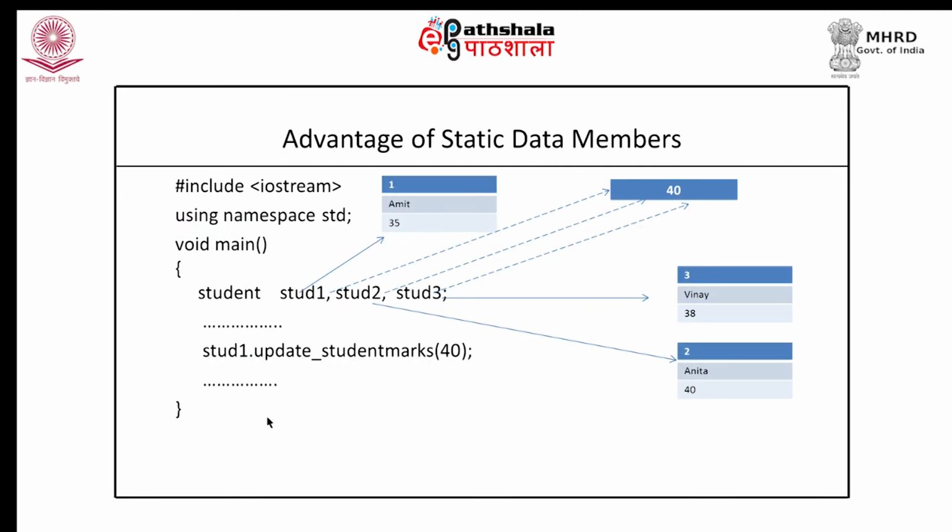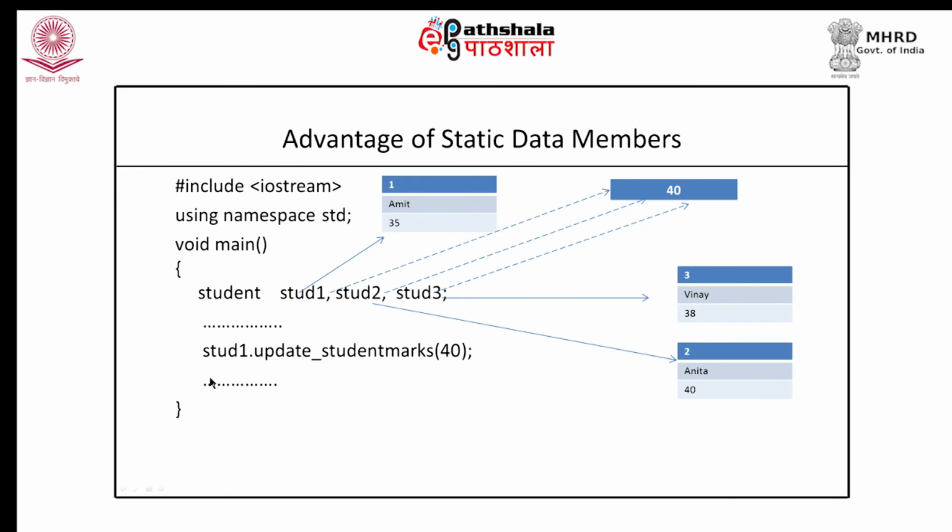Therefore, for its invocation we need an object, so that function can be invoked either by object stud1 or by stud2 or by stud3. So, we can say stud1 dot update total marks or stud2 dot update total marks. But when you look at this statement, it gives a feeling as if we are updating the total marks of student 1, but we are not doing so. What we are trying to do is to modify the total marks for all objects.